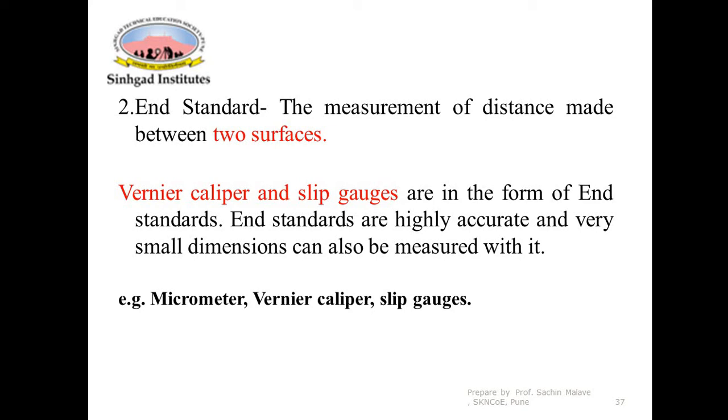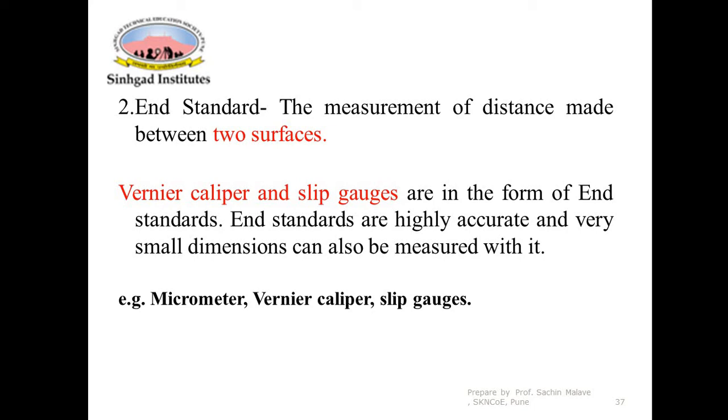So as far as accuracy is concerned, end standards are more accurate than line standards, as the distance is measured between two surfaces. Some examples: micrometers and slip gauges. These are examples of end standards. This has to be kept in mind.